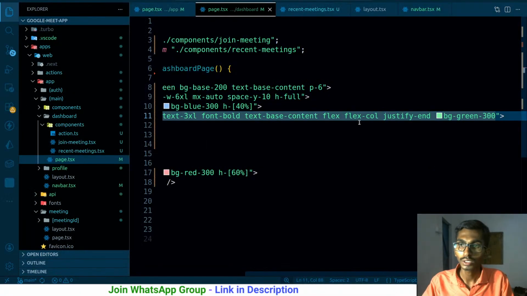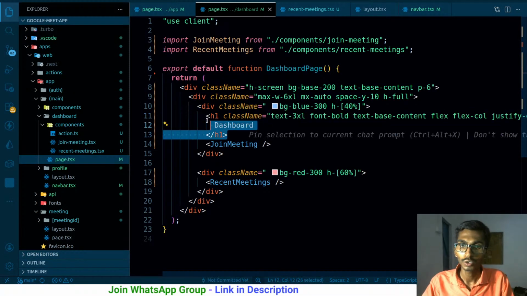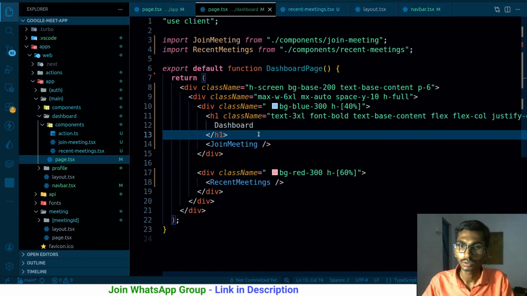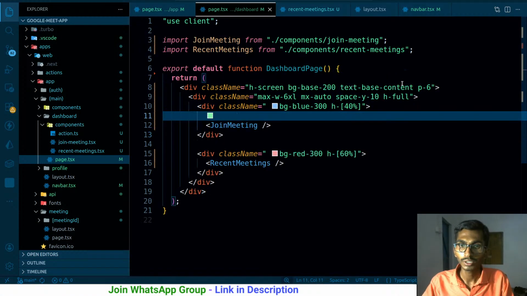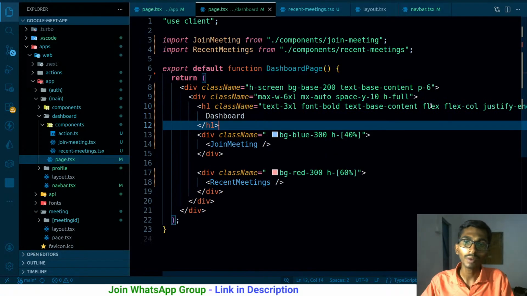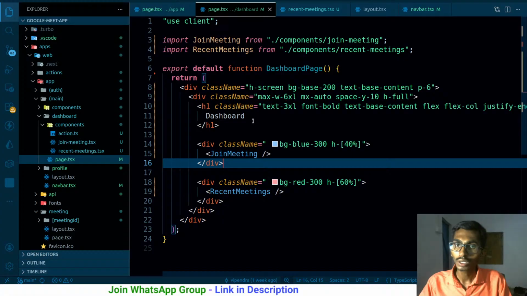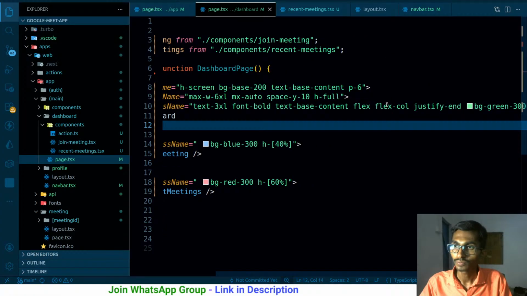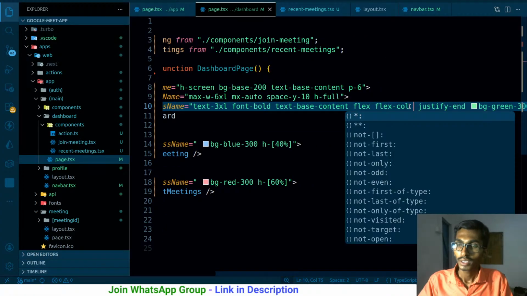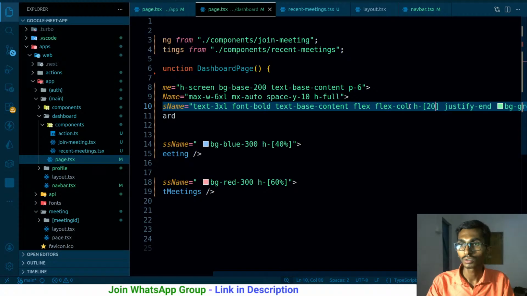This is the overall thing, and to be precise, let me keep it separate. This time it's gonna be working. That minimum height was the issue, that is why the styles were not working as expected. But right now, this dashboard that I have over here is gonna be the same. It will have height around 20% or something, and flex column justify end.